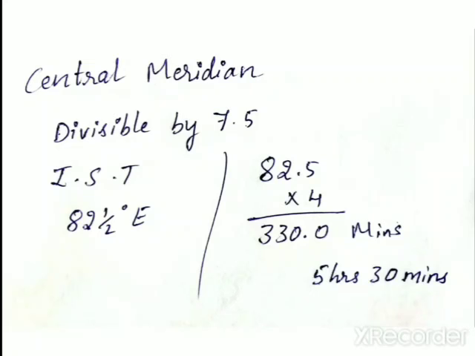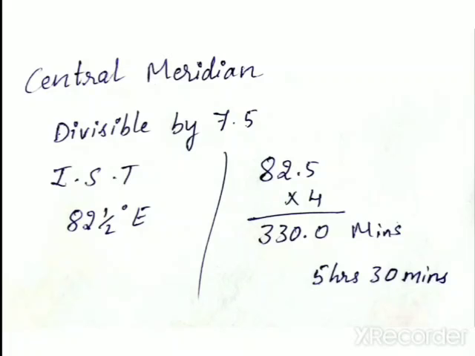You can see here the Indian standard time is based on the standard meridian 82.5 degrees east. We take 82.5 into 4 because each degree of longitude takes 4 minutes, so we get 330 minutes.